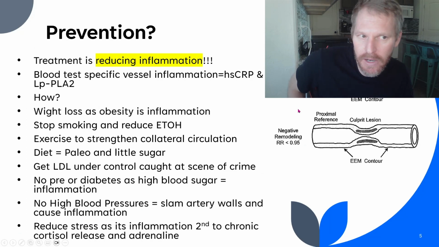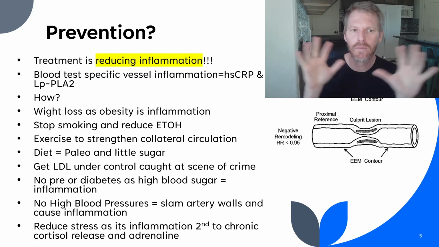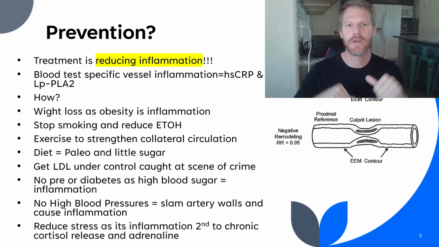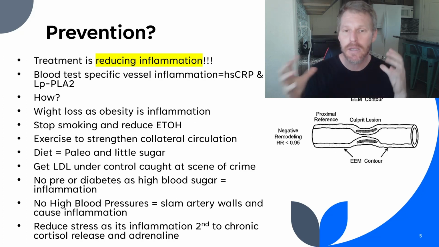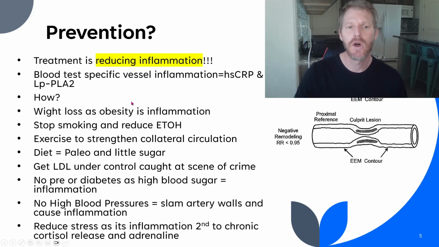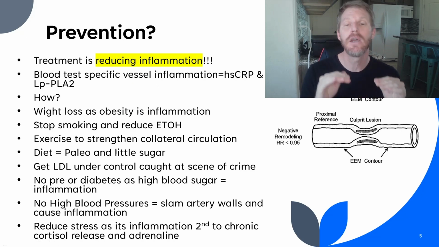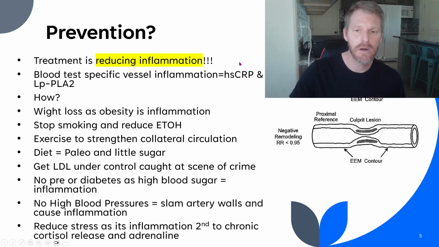So what do we do to prevent all this? Reducing inflammation. Just reduce your inflammation. Well, that sounds easy, but there's a lot of things going on here. So there are two blood tests that you can get done at a doctor's that check for inflammation specific to the artery. That is the high sensitivity CRP, hsCRP, and the lipoprotein PLA2. Both of these markers can tell you how much inflammation is in your artery from plaque formation.